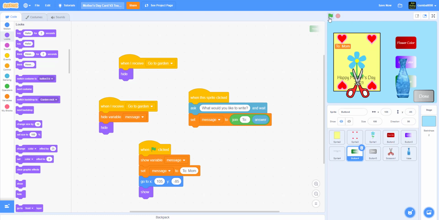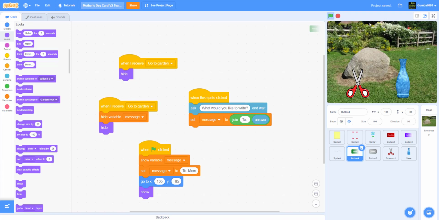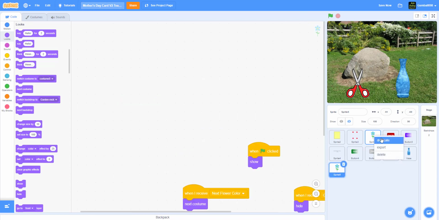Okay, so let's just work on the flowers and all this stuff next. But let's look at this. As you can see, done. All of it's gone except the vase and the scissors because I didn't do that. And now we have to put the duplicates of the flowers. These flowers, yes, these flowers. So we're gonna make 3 of these, and each of them can be named a different thing.